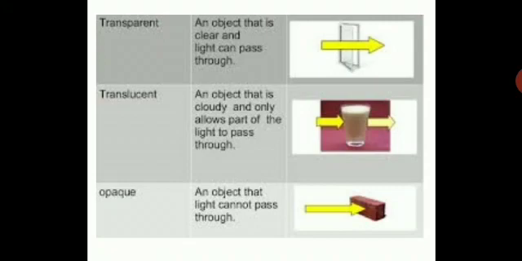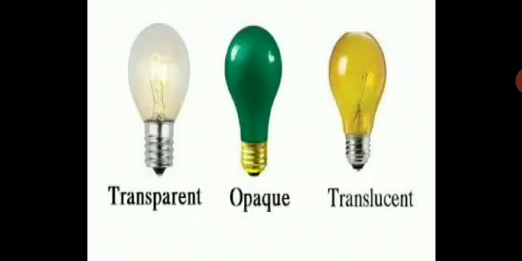Opaque, they cannot pass light through them. So an object that light cannot pass through is called opaque. Example, you have a brick, light can't pass through a brick. So they are completely opaque. You need not write this, children. It is just a revision session for you to clarify your concepts.